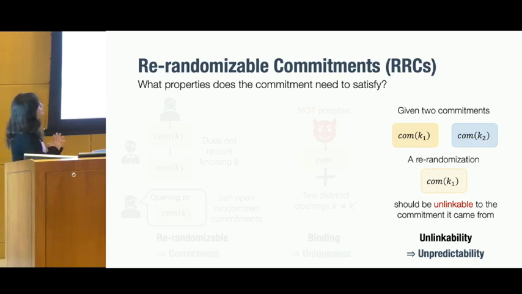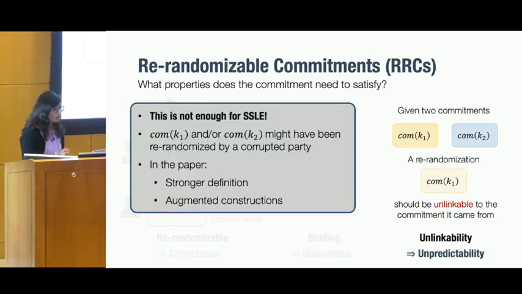Unfortunately, we're still not done. There is one last issue. Recall that we defined unlinkability by saying that if you're given two commitments and I re-randomize one of them, you shouldn't be able to tell which one I randomized. But it turns out this is not enough for SSLE. The reason is that these commitments might be re-randomized by a corrupt party.